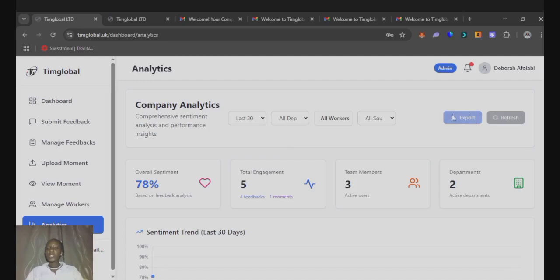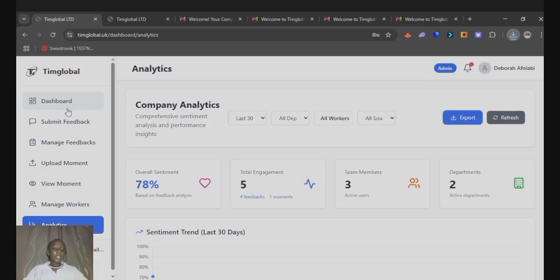Then we can also use this button here to export this analytics. Okay, so we've been able to download the analytics, so we can view the overview of the sentiment of this organization.